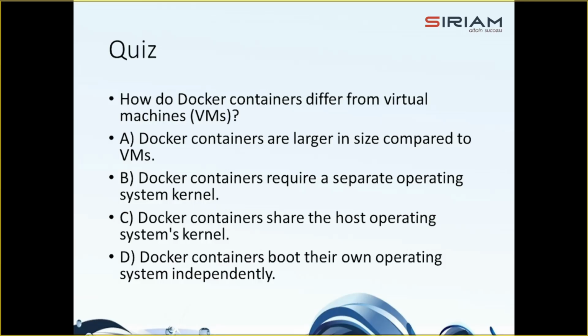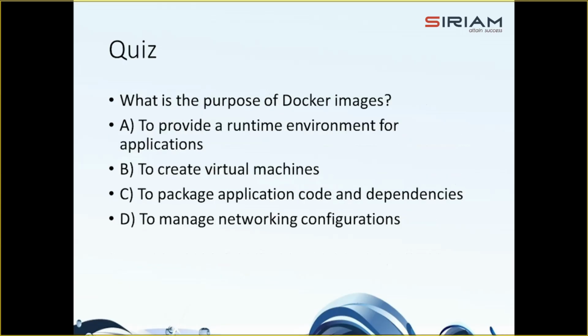That is answer C. Here is the next question. What is the purpose of Docker images? To provide a runtime environment for applications, to create virtual machines, to package application code and dependencies, or to manage networking configurations. So the correct option is option C, to package application code and dependencies.